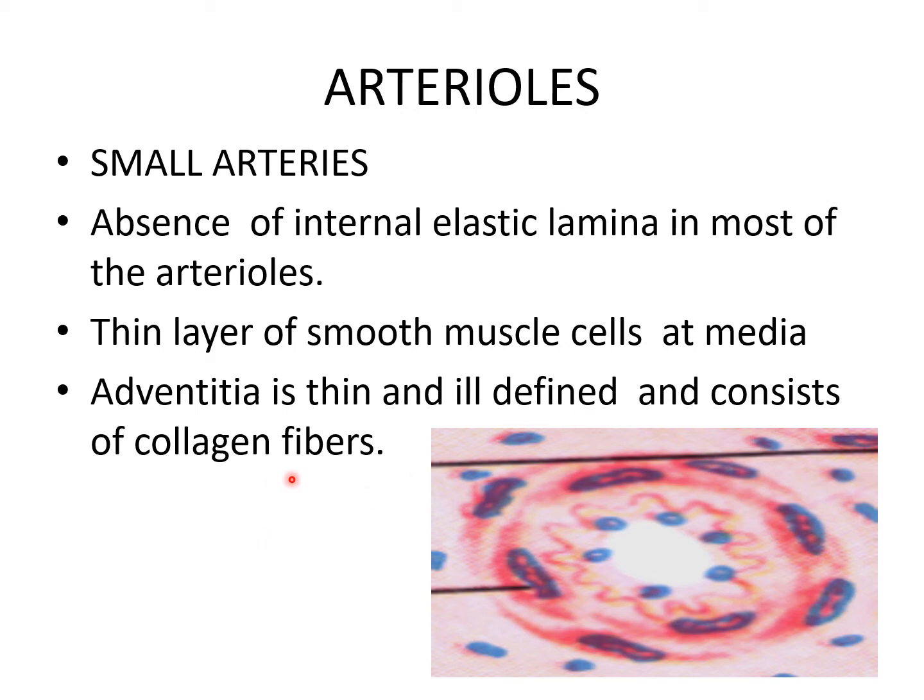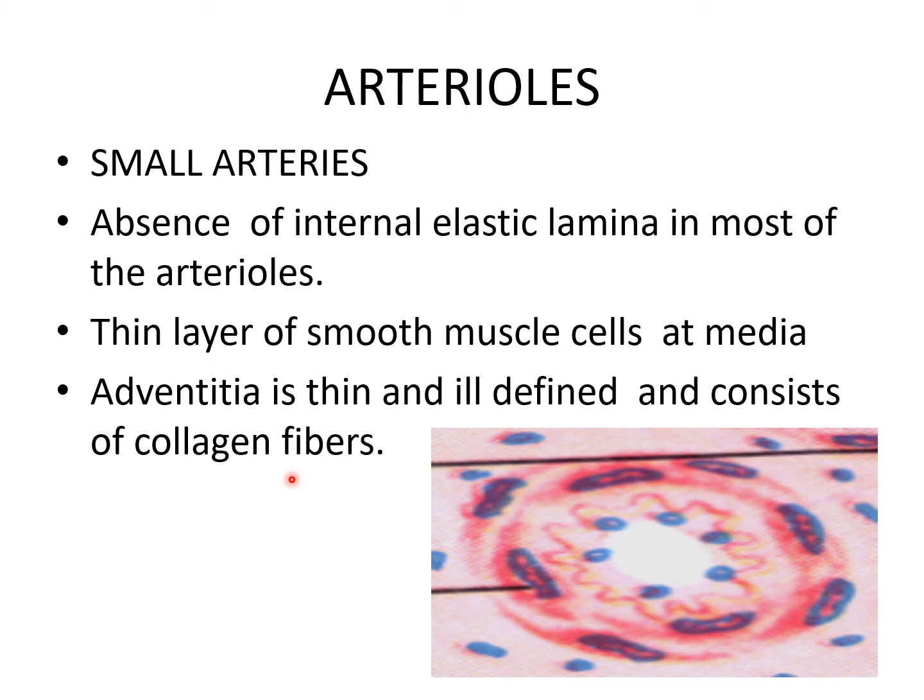When we trace a muscular artery distally, it progressively decreases in caliber till it has a diameter of about 100 micrometers. They become continuous with arterioles. The large or muscular arterioles are 100 to 50 micrometers in diameter.